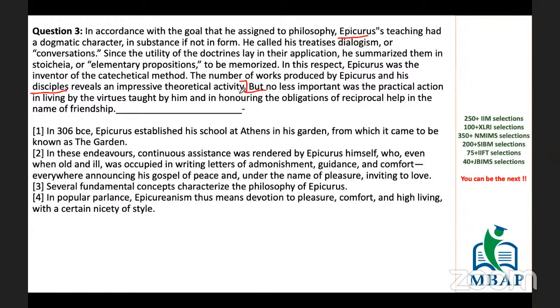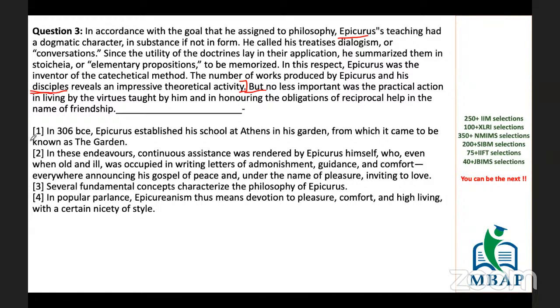Okay, from here we switch to his disciples, that how people are actually bringing those in their application, they are practicing it, they're showing it off in their actions, and how they are doing it, and the role of Epicurus in it. Now let's see.